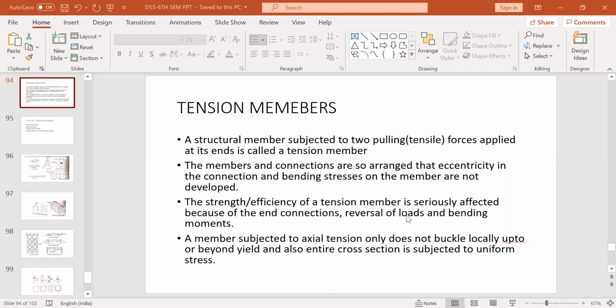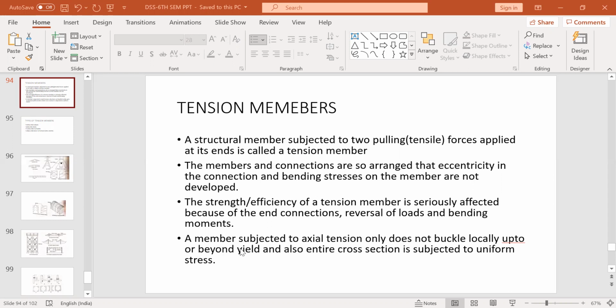What will happen? It will then tend to buckle. Whenever there are compressive stresses, there is a chance of bending moments or eccentricity. If eccentricity is developed, the CG will shift and secondary moments will be generated. So this will overall reduce the efficiency, or the strength, of a tension